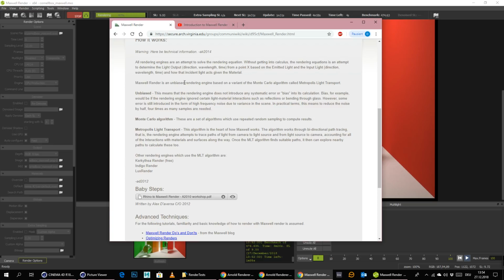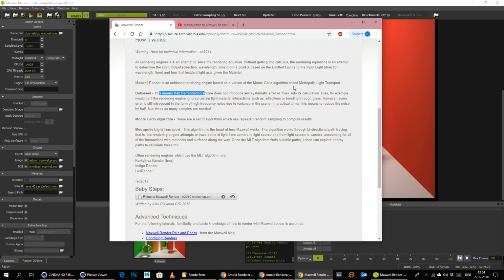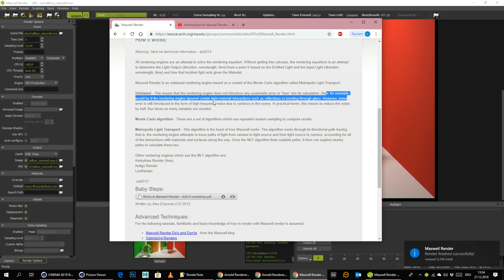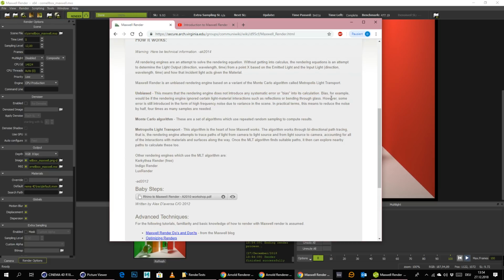Unbiased, so you get a little bit more of a clue what this really means: the rendering engine does not introduce any systematic error or bias into its calculation. Bias, for example, would be if the rendering engine ignored certain light-material interactions such as reflections or bending through glass. However, some error is still introduced in the form of high frequency noise due to variance in the scene. In practical terms, this means to reduce the noise by half, 4 times as many samples are needed.